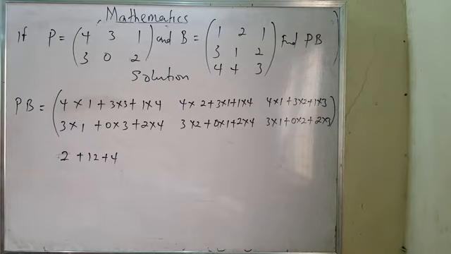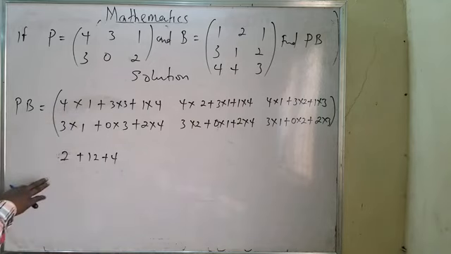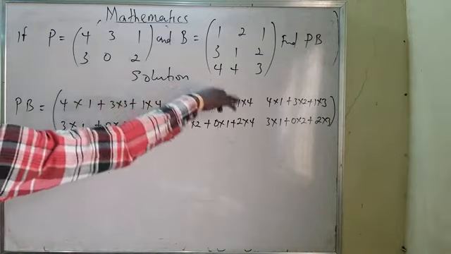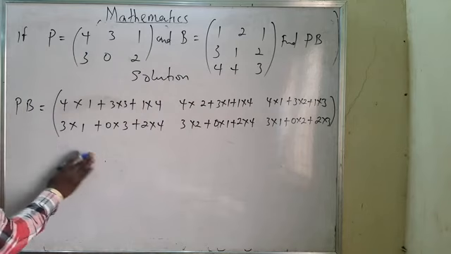Now that is all what we are going to be talking about. Now it means here will be this times this, it will be 4. Okay, now if this will be, the first one is yes, and the second one is this.